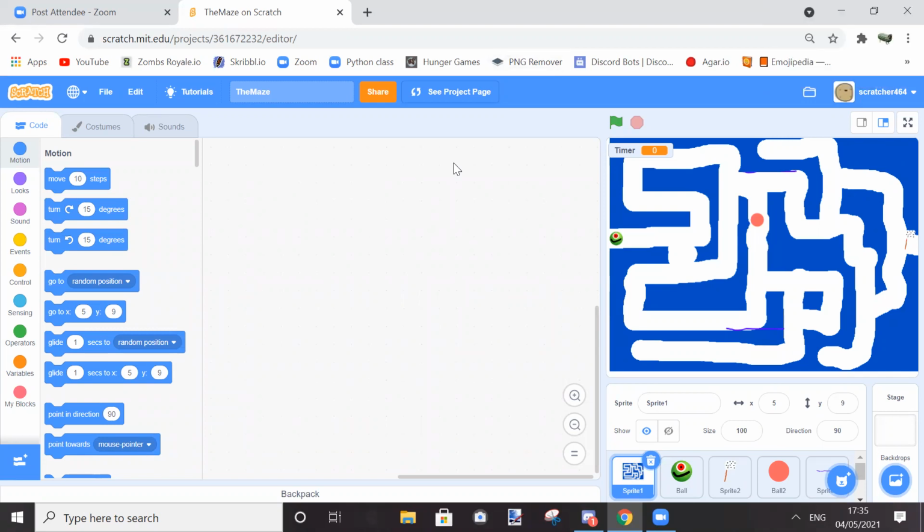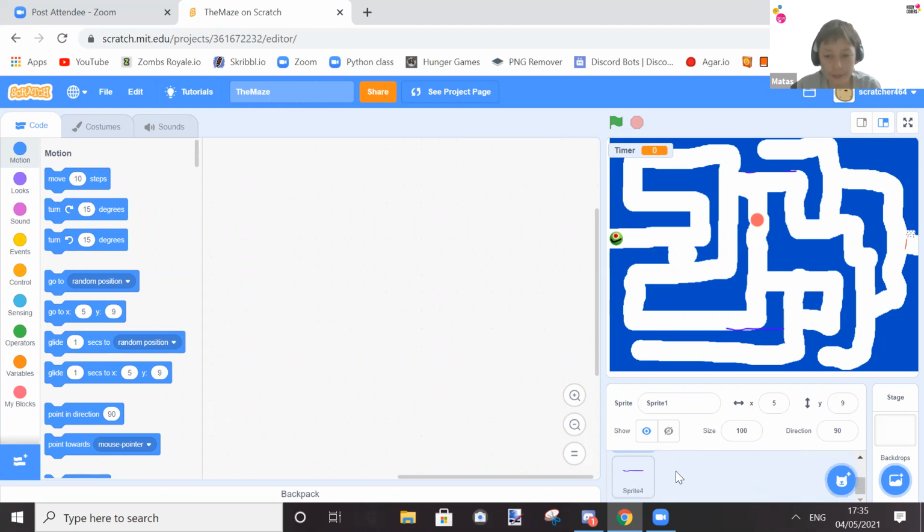Hello, my name is Matas, and today I'm going to be showing you how to create a maze game in Scratch. So before we start actually making it, I'm going to be showing you what this game actually is going to be.